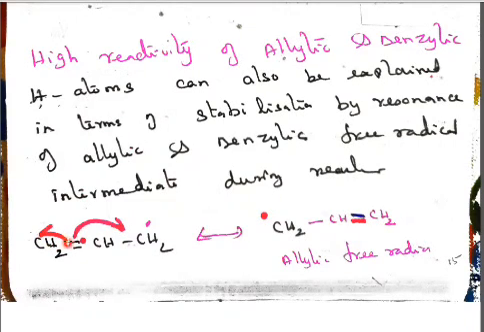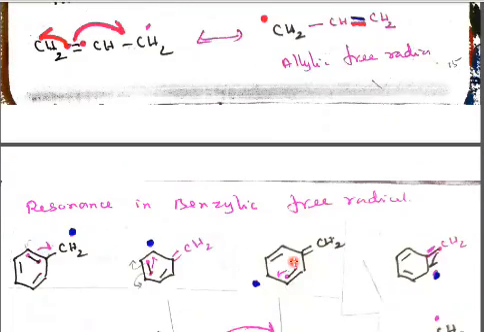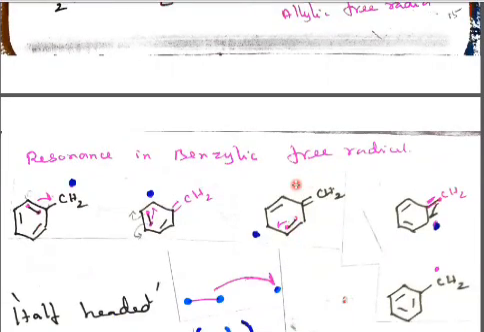So this side of this half-headed arrow mark, this free radical is going to this carbon. This free radical is going and combines with this electron, so it forms a bond. So here, a double bond, and this carbon acquires a free radical. So this is called an allylic free radical. Now, resonance in the benzylic free radical.